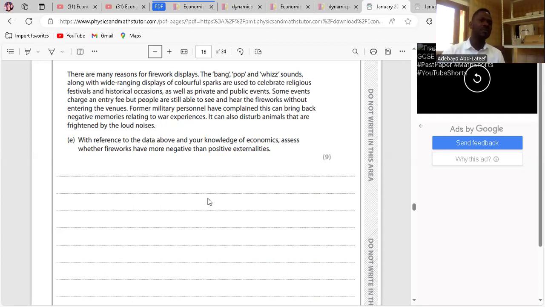It's mostly negative. Yeah, I talk more about negative anyway. So, however, fireworks are considered a negative externality based on the following reasons.